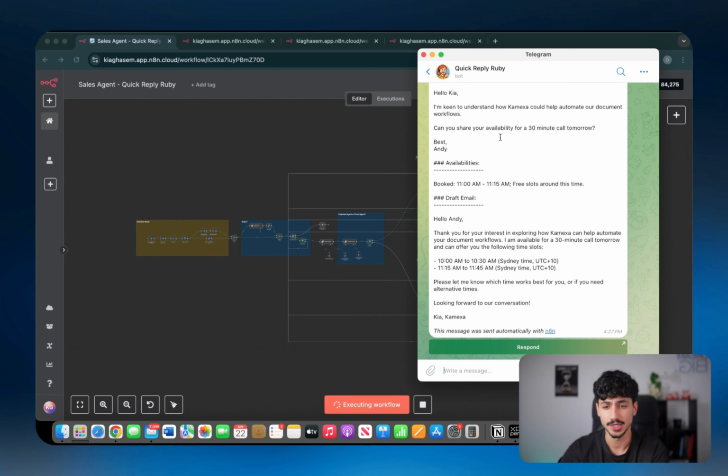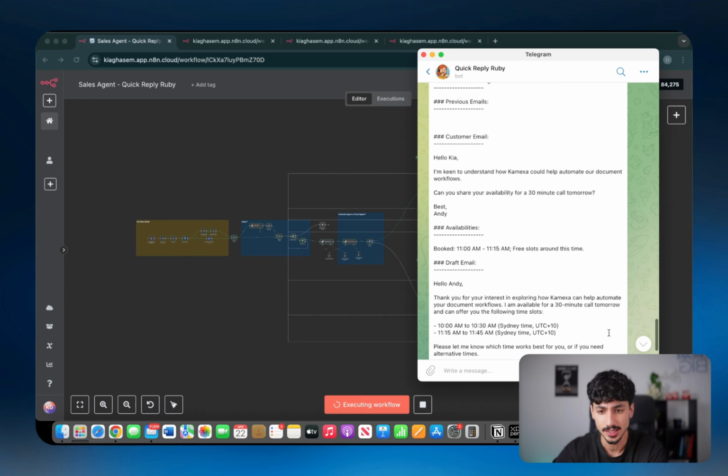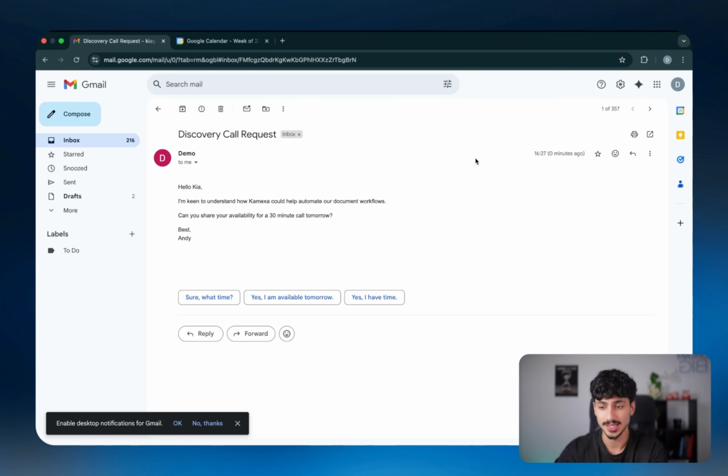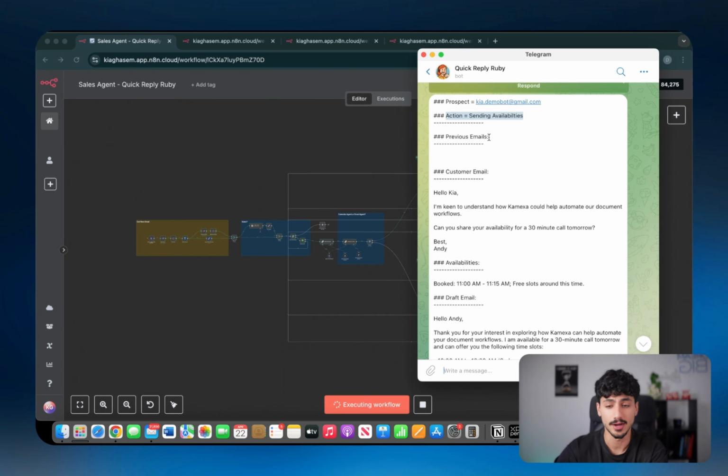Now, if I open up my conversation on Telegram with Quick Reply Ruby, you can see that I indeed do have a message from her at 4:27 p.m. just within a couple of seconds. And the message is saying that this time she wants to just send out availabilities because as you guys can see inside the actual sales inquiry, the customer actually asked for availability and they haven't told us a specific time slot that we can actually book them in for yet. So the agent was smart enough to recognize that.